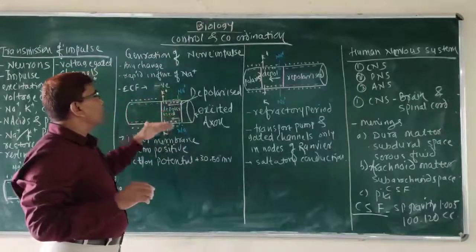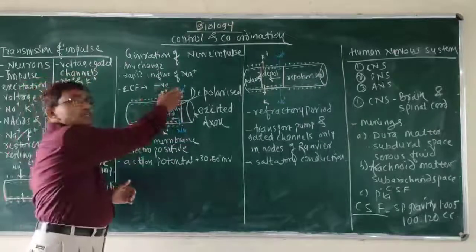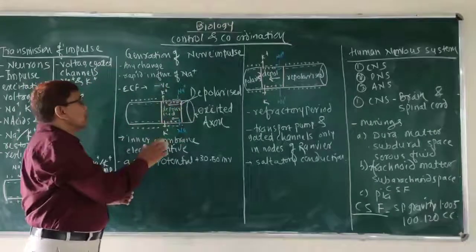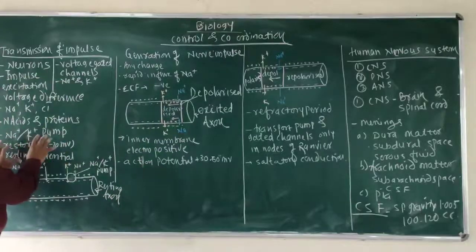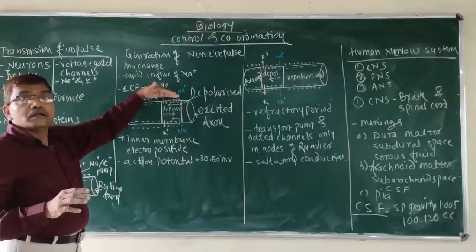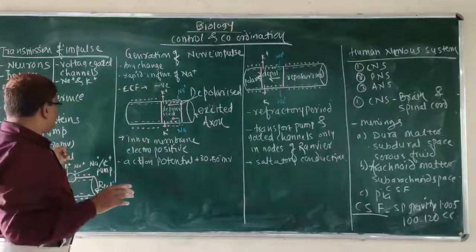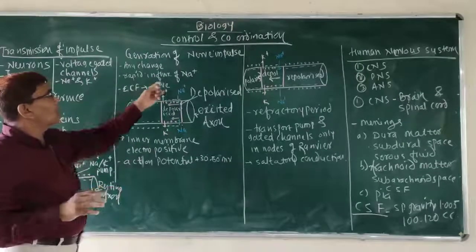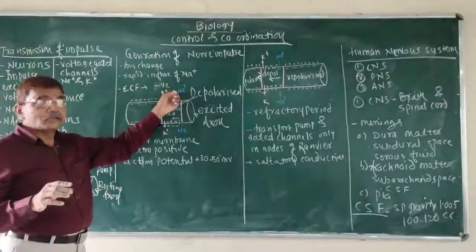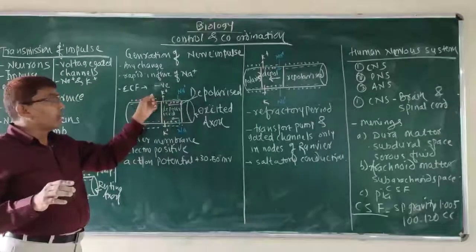This depolarized condition is due to the change in electropotential difference. During the resting condition, the electropotential difference is about -60 mV, with electropositive outside the cell and electronegative inside the cell.